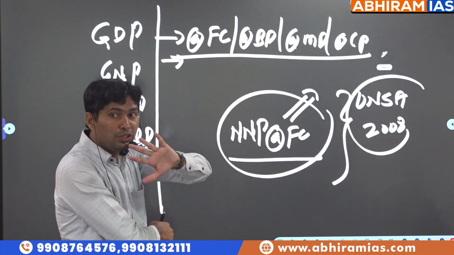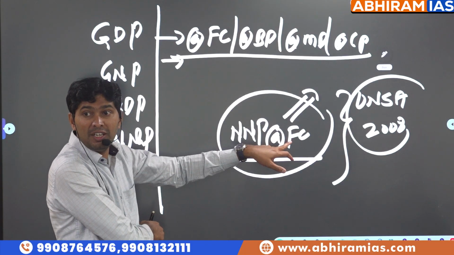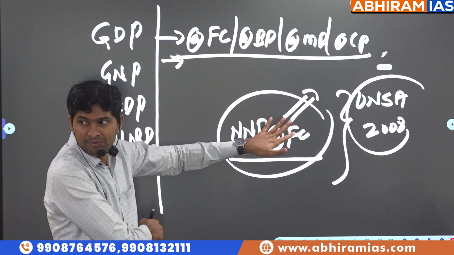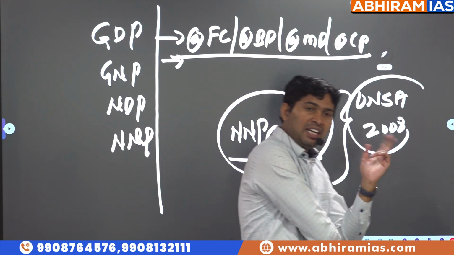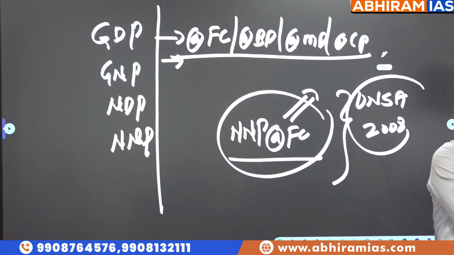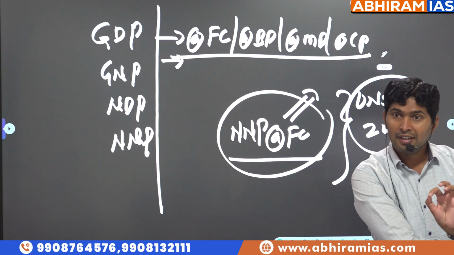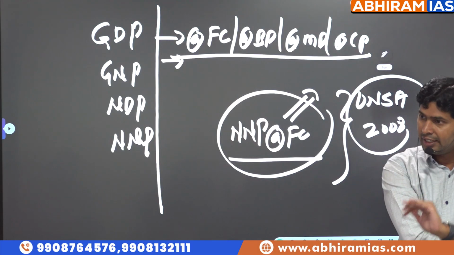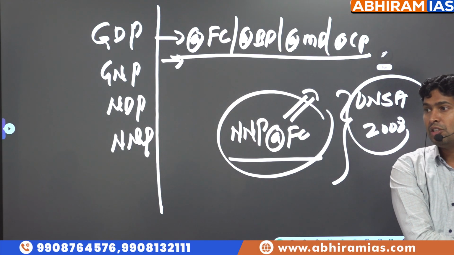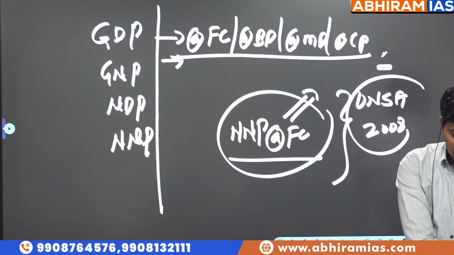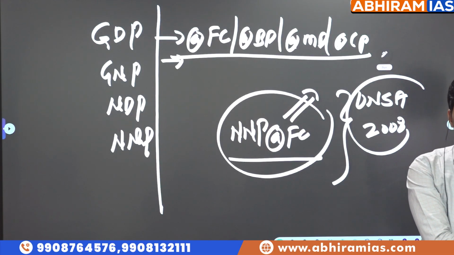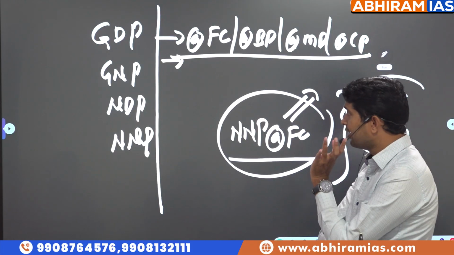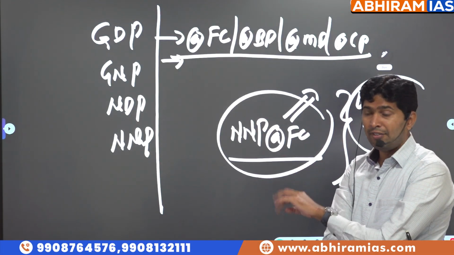But really, how many goods and services are produced? How much expenditure is incurred for the production of goods and services? Known as factor cost. And why GNP, sir? Not only goods and services produced in our territory, but also those produced in different parts of the world by our residents. That's why for per capita income calculation, most countries consider NNP at factor cost the purest form of national income. These are the measurements of national income and why they are used.